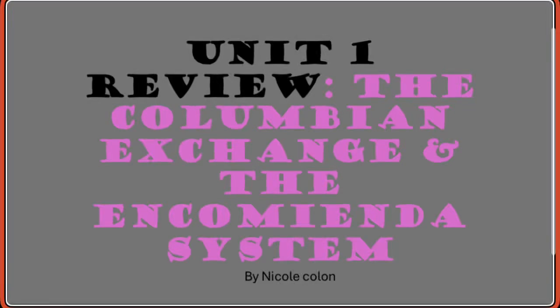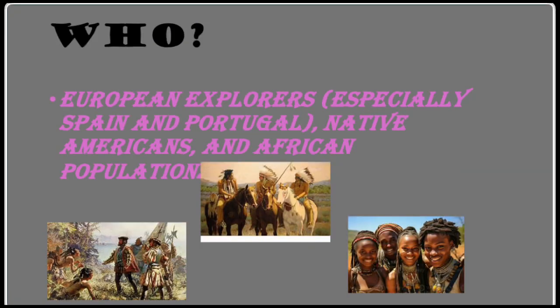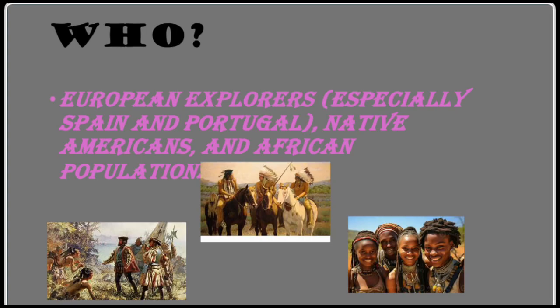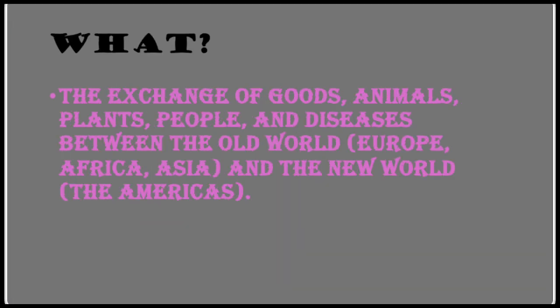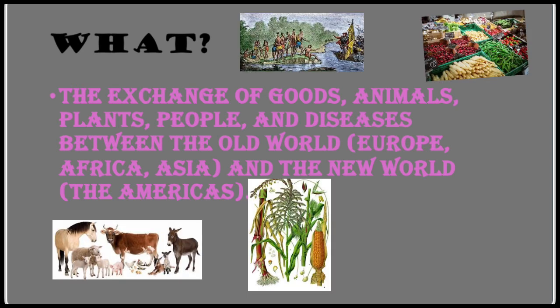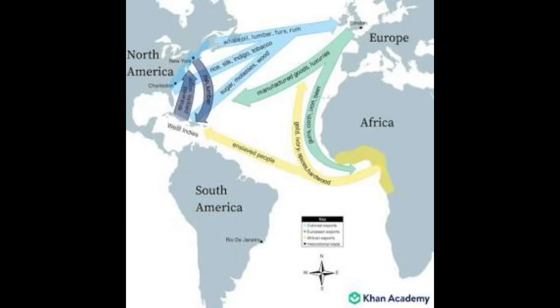This is Unit 1 Review, the Columbian Exchange and the Encomienda System. So who were the characters? It was the European explorers, especially Spain and Portugal, Native Americans, and the African population. It was an exchange of goods, animals, plants, people, and disease between the Old World, which is Europe, Africa, and Asia, and the New World, which is the Americas.